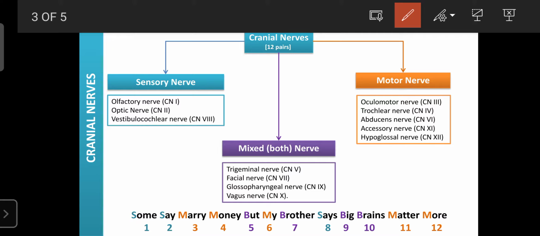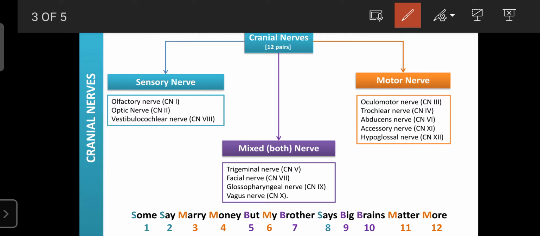Examples of sensory nerves are the olfactory nerve, cranial nerve 1, the optic nerve, cranial nerve 2, and the vestibulocochlear nerve, cranial nerve 8. The olfactory nerve carries sensory information regarding smell from the nose, known as olfaction, towards the temporal lobe. The optic nerve carries impulses regarding vision from the eye towards the occipital lobe of the cerebrum.